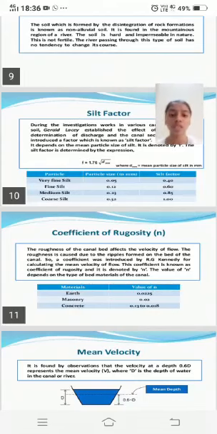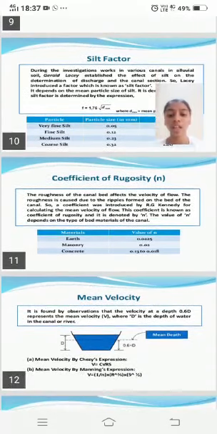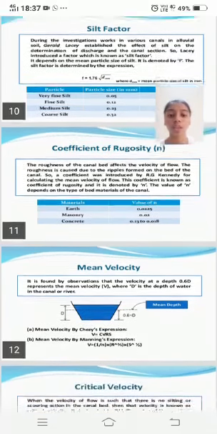Coefficient of rugosity: the roughness of the canal bed affects the velocity of flow. The roughness is caused due to the ripples formed on the bed of the canal. Material: earth, value of N 0.0225, masonry 0.02, concrete 0.013 to 0.018.